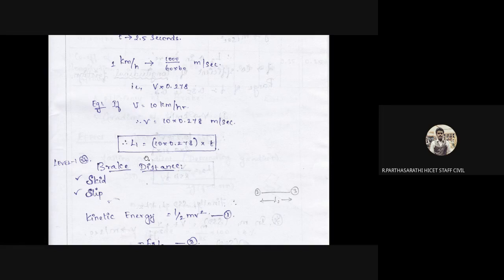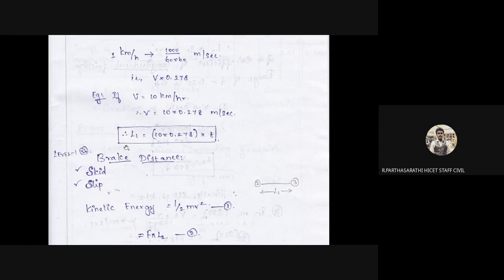A question is possible: one of the vehicles is going at 50 kilometers per hour, and you have to find the lagging distance. What is the value of the lagging distance? From the examiner's point of view, this question is expected as a descriptive question. So just apply this formula, get the value, and fill it in the blanks. L1 is equal to this.